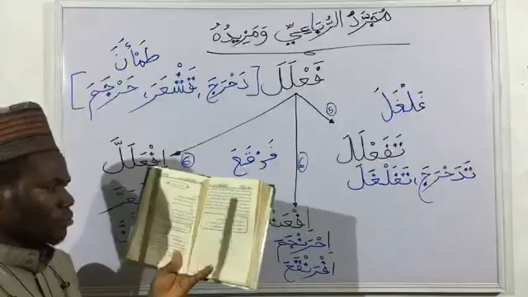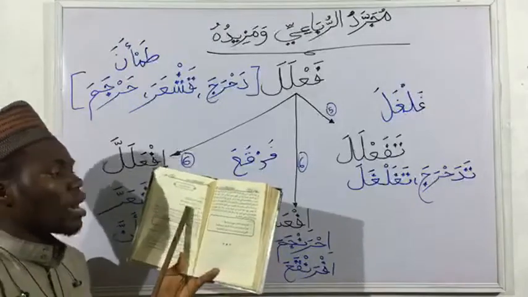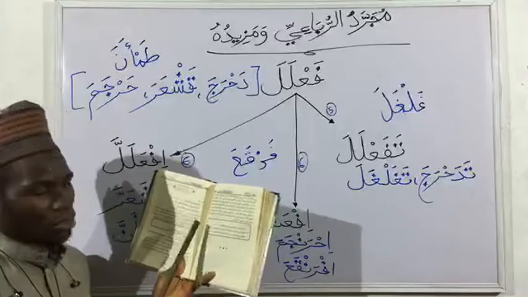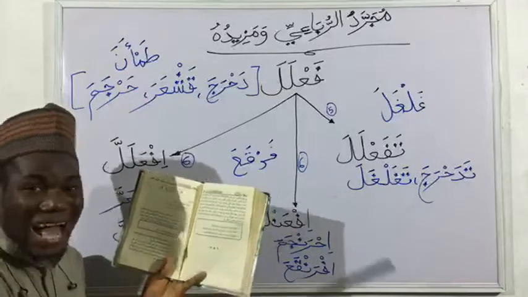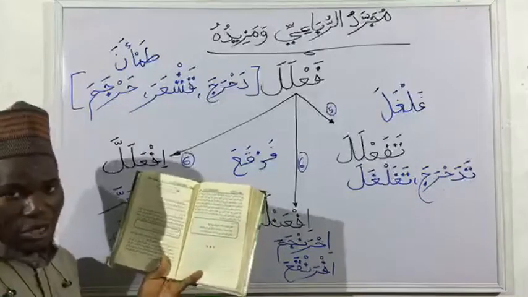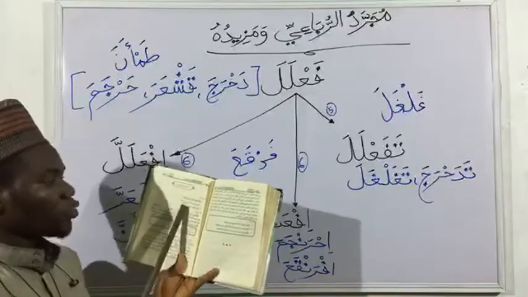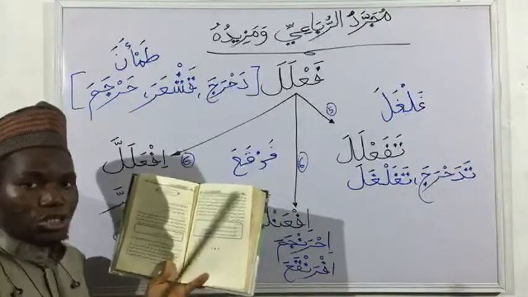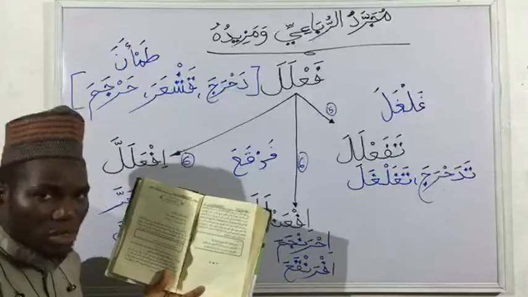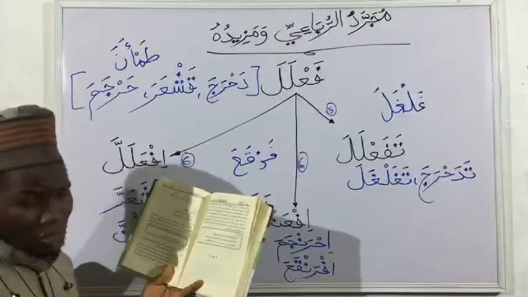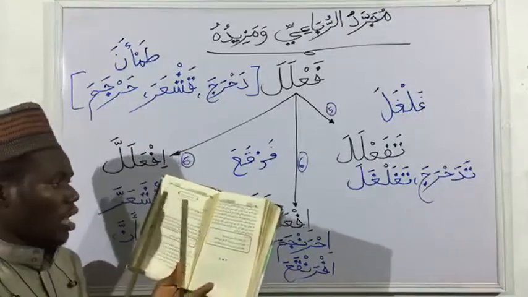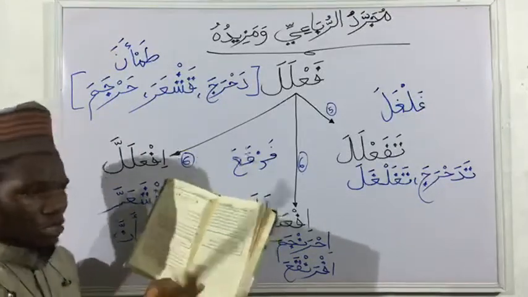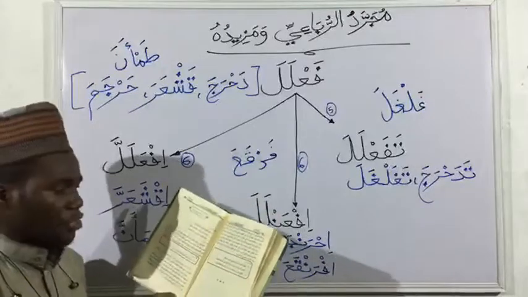So lastly we have tamma'ana tabibu al-marida. The doctor calmed the sick patient. I hope you get it. Now we have itma'anna al-maridu. The sick patient was calm, or became calm. So that is mujarrad ruba'i wa mazid for you, meaning the four-letter radical verb and its increments.